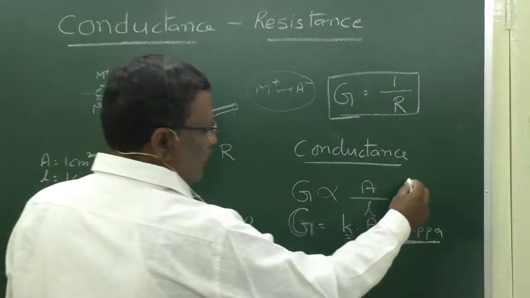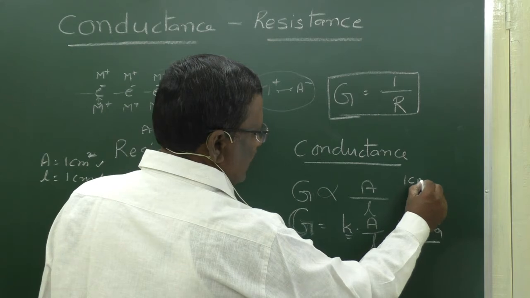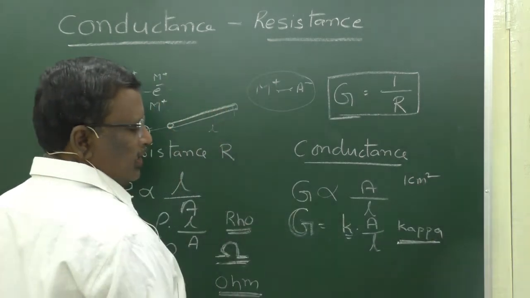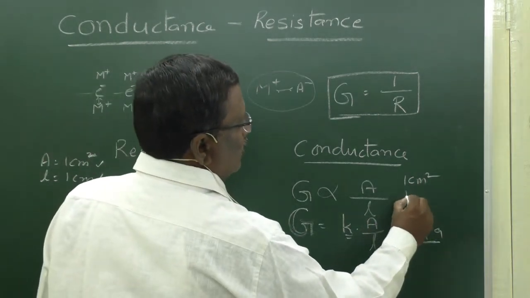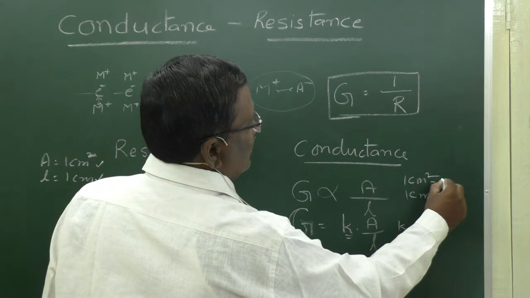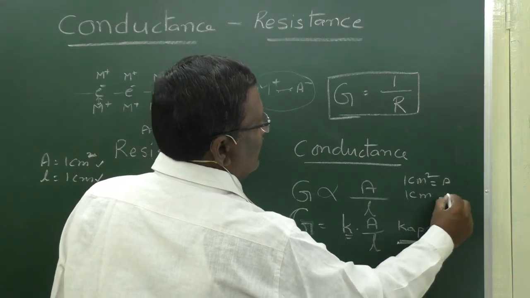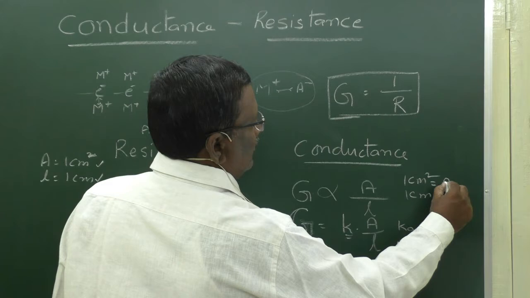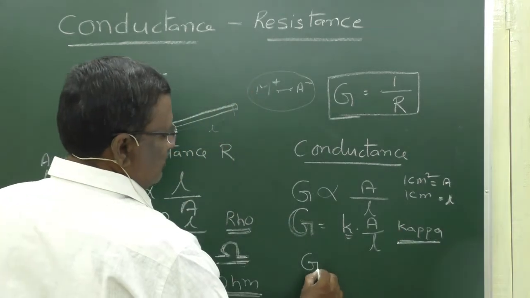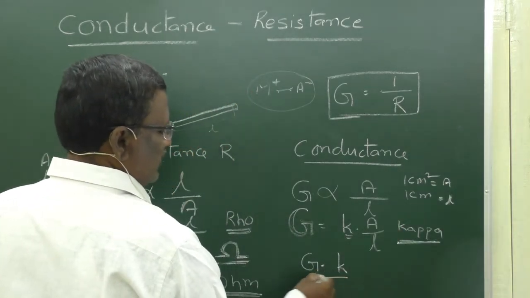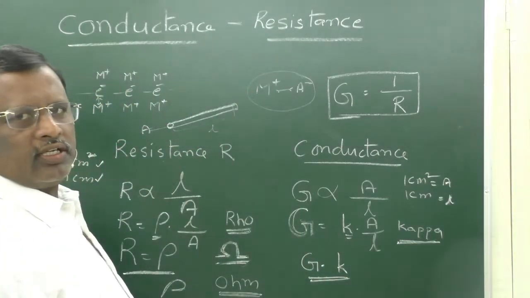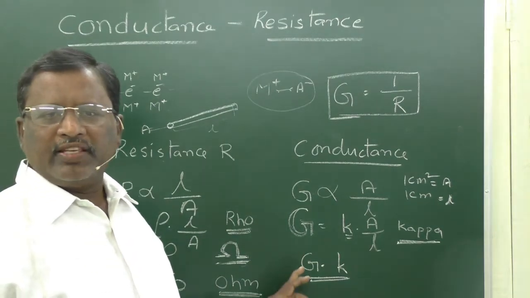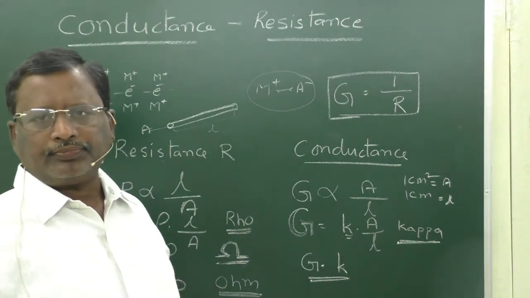Likewise, if a conductor has 1 centimeter square cross section area with a length of 1 centimeter, that is L is equal to 1 and A is equal to 1, then G is equal to K. This is called specific conductance.